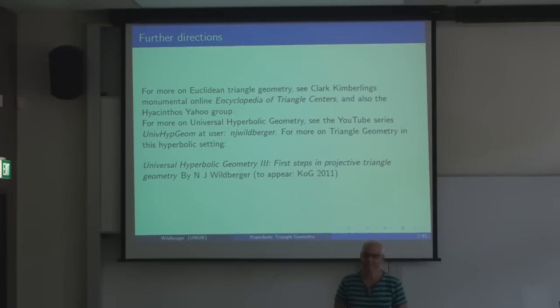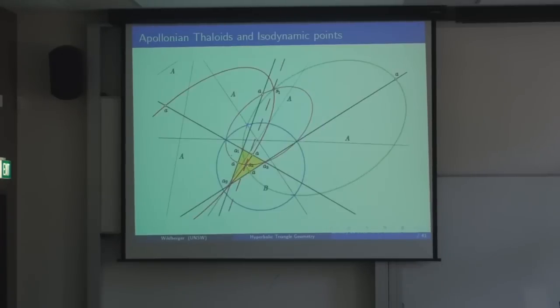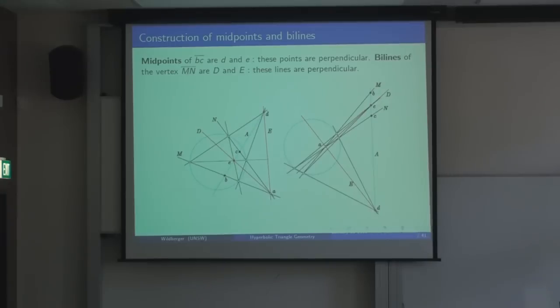Question? Yeah, I have a question. When you put up the midpoints in that slide with those 4 points, is there a cross ratio on them? Yes, this is a quadrangle, and it's a well-known fact that these 4 points are harmonic, they form a harmonic range. There are harmonic ranges floating around in this picture.